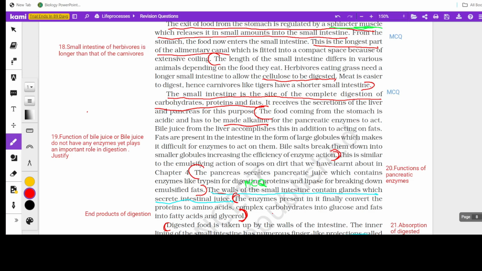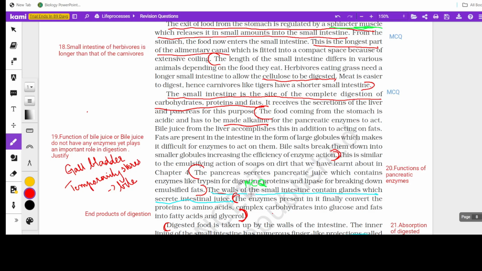And here they haven't mentioned the gallbladder, but it is there in the diagram, and questions have also been asked about the gallbladder. It's a place where bile juice is stored temporarily. Okay, so it is mentioned in the diagram, so you may get a question. Gallbladder. Then coming to the pancreas, the pancreas secretes juices, and here you have been given trypsin and lipase. Pancreatic trypsin and pancreatic lipase, and pancreatic amylase is also there, so keep that in mind too.